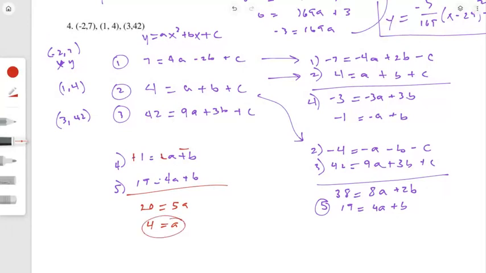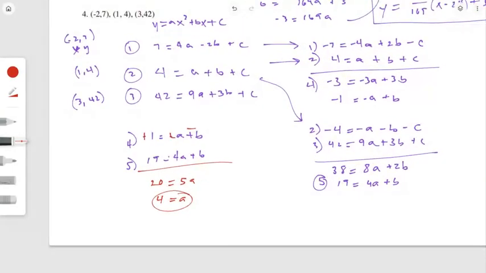As soon as I get my a value, I'm going to go back and back substitute. I'm going to back substitute into equation 4, the simplified equation 4 here. If I plug a in, I could solve for b. And so b ends up being 3. Okay, so now I've got a and b.